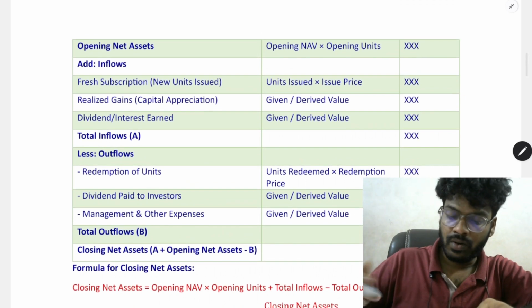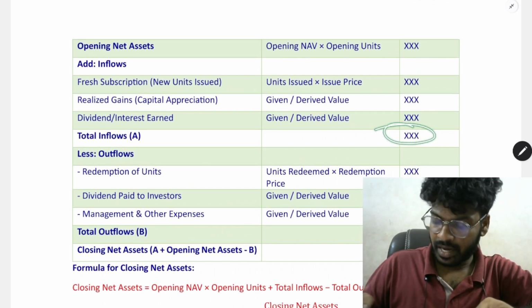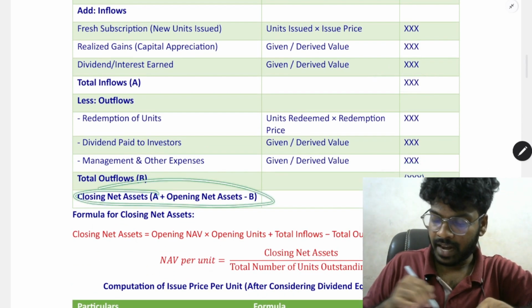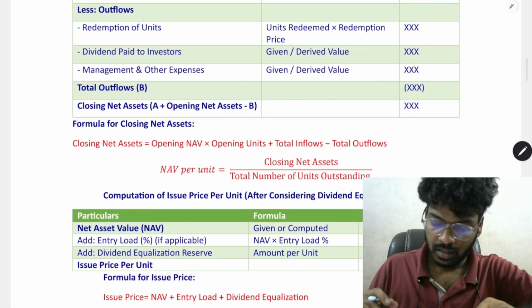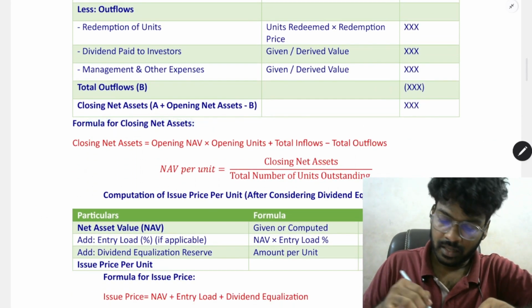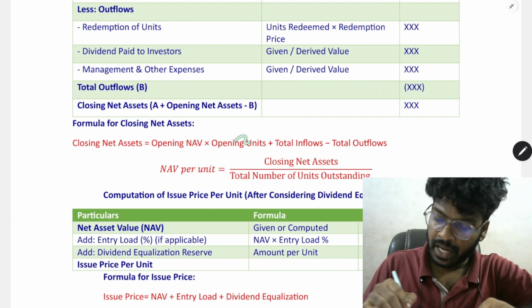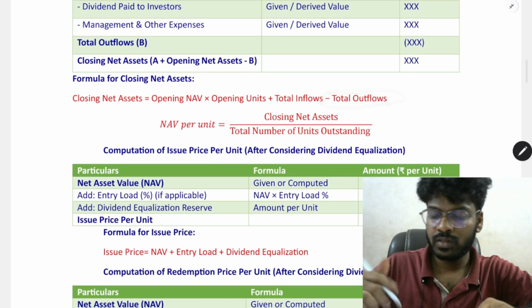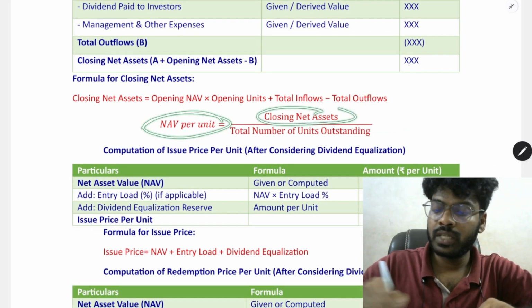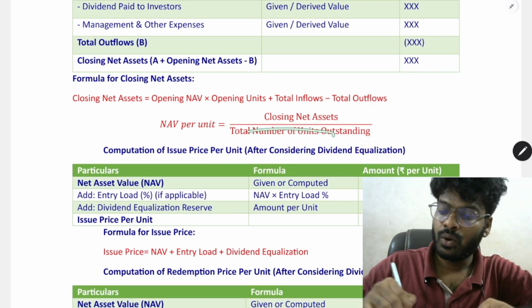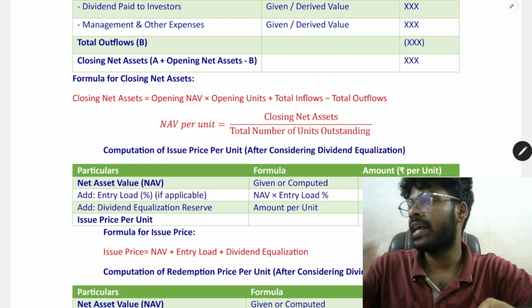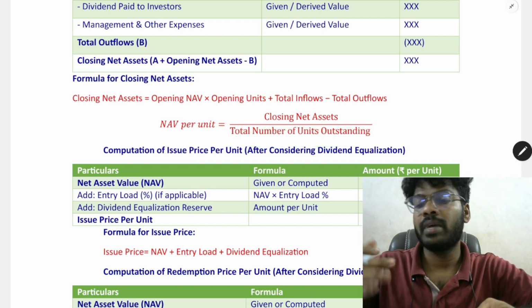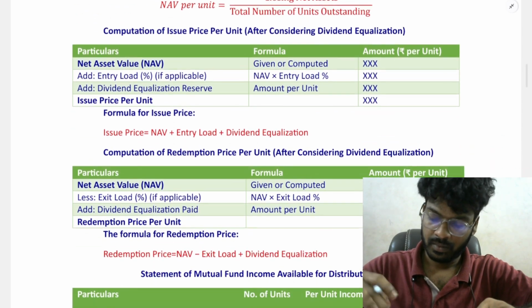So total inflows minus total outflows gives the closing net asset value. Formula for net asset is opening NAV plus total inflows minus total outflows. NAV per unit equals closing net asset value divided by total number of units outstanding held by the mutual fund.